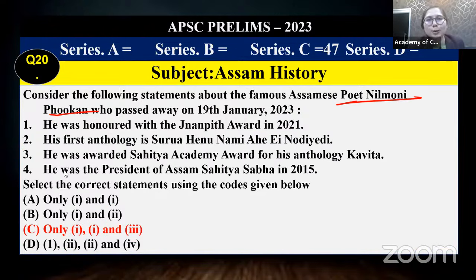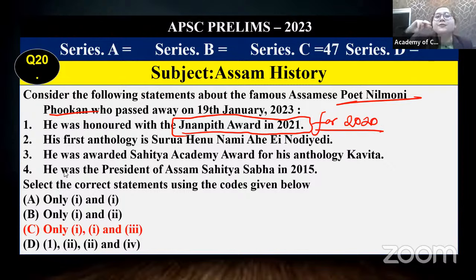Next, an expected question: Nilomani Phukan was honored with the Gyanpith award in 2021, for 2020. This is something you need to remember: after every 21 years Assam has got a Gyanpith award. Before this, the Gyanpith award was received by Dr. Mamoni Raisom Goswami 21 years earlier, and 21 years before that, the first Gyanpith award. So this is another trick: after every 21 years Assam is getting a Gyanpith award. An expected question.